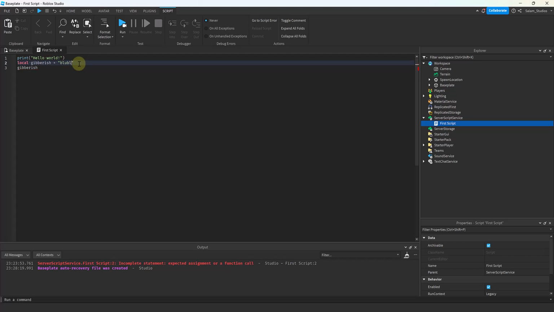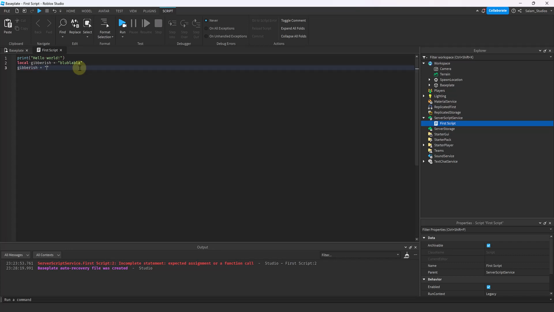Now we said we have a baby, right? And we want to change the gibberish meaning to ZZZ when the baby is sleeping. So in our game we have a baby. What do we do to change that variable meaning? We just assign that variable to a different meaning, which is the meaning we want. To assign it again, we don't have to type local again, because local is only used when you're creating a variable for the first time. If you want to change that variable, you don't have to call local again. You can just write the name of the variable and then assign it to a different meaning.